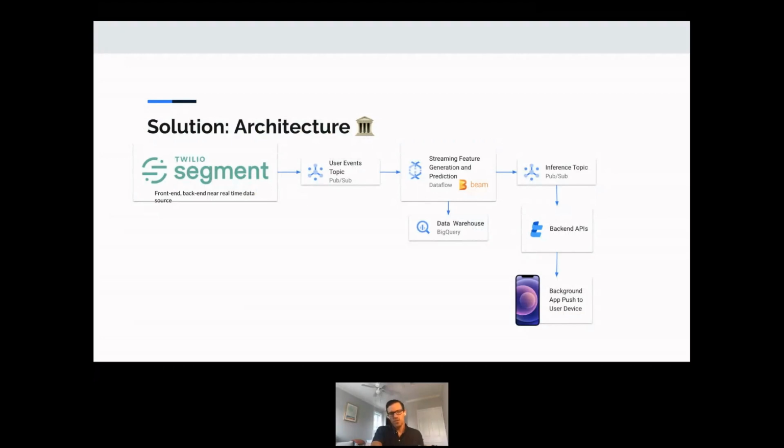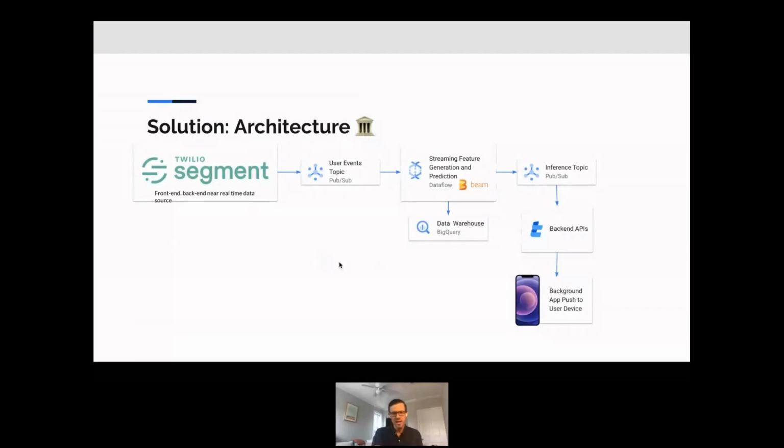So no longer is our source of data for our ML pipelines our feature set. Recall that in our batch pipeline, we had data about where ads came from or where users came from and what type of app interaction they were having. That data comes from Segment now, and Segment's providing us a near real-time data source for this data. Because of the way we've implemented it, it provides very fine-grained information on what exactly users are doing on our app. And we pump that data directly to a pub sub topic.